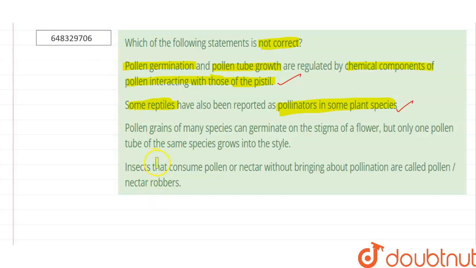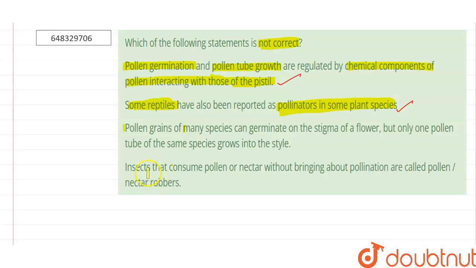Let's check the third option. The third option says that the pollen grains of many species can germinate on the stigma of a flower, but only one pollen tube of the same species grows into the style. So this is an incorrect statement. We'll check why this is incorrect, but before that, we'll check the fourth statement.